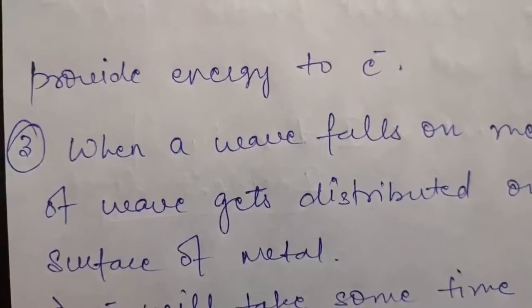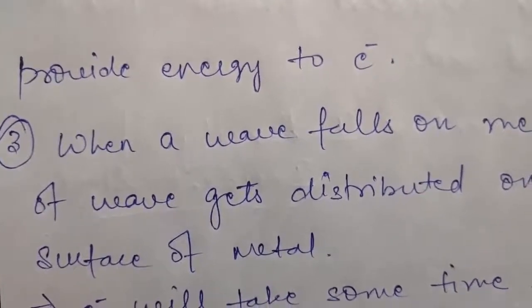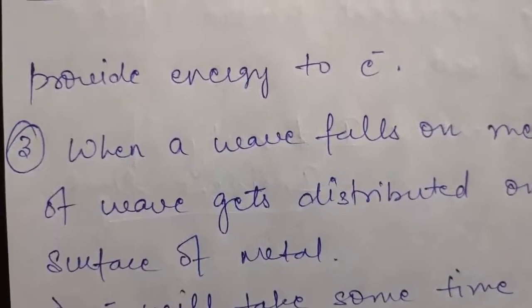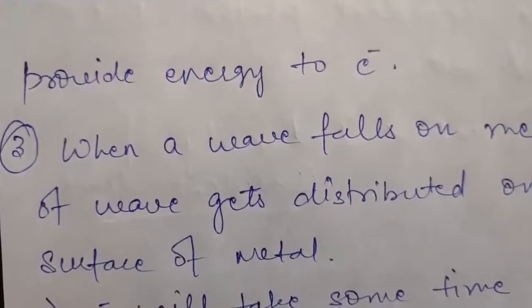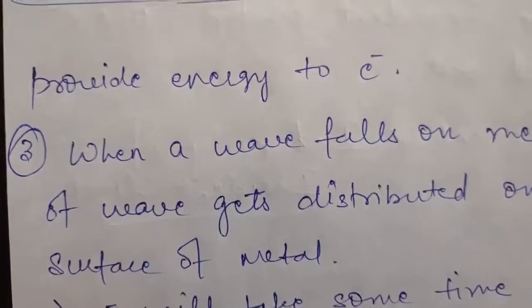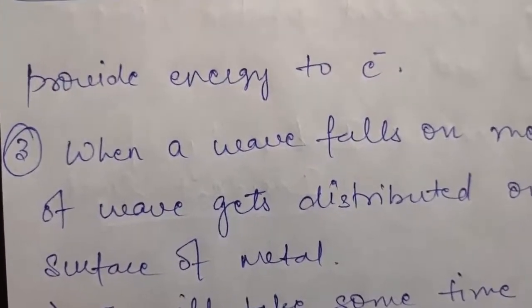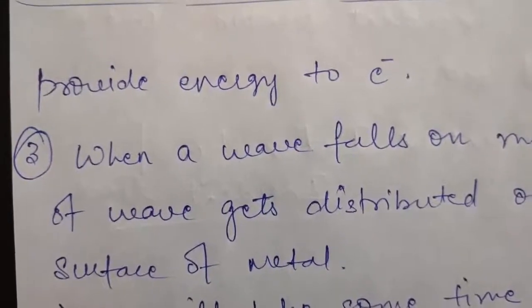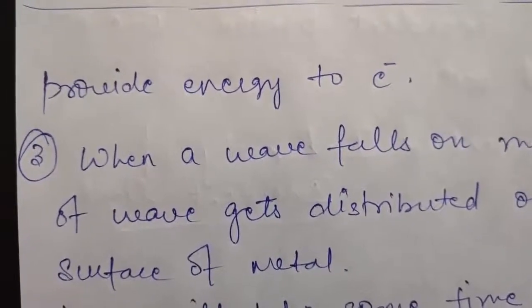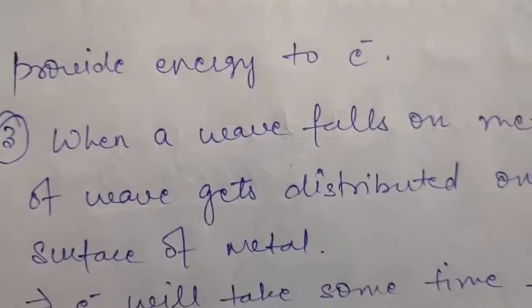And if energy of light is increasing, then ejection of photoelectrons will take place, obviously. So there is no role of frequency, but it is again a violation of one of the observations, because according to particle nature, some minimum frequency is required to eject the photoelectrons. So this is again a violation.